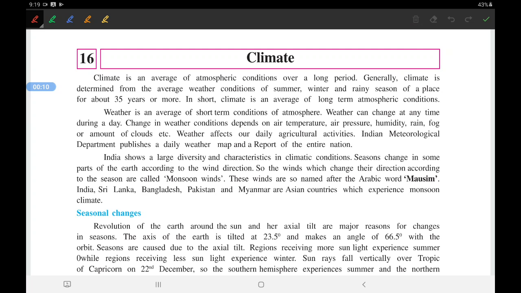Today we are going to start a new chapter, that is climate. Chapter number 16 from our geography part.